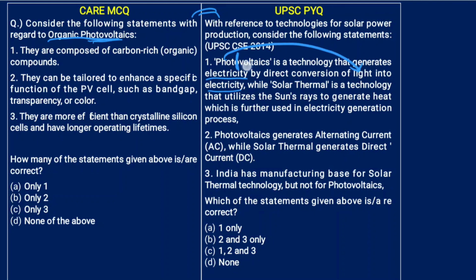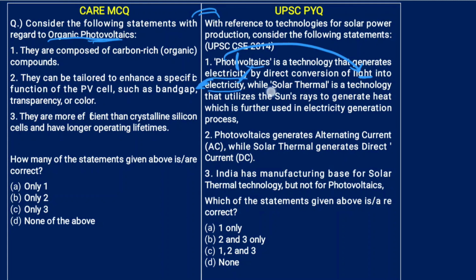Okay. And voltaics is a term related to electricity. So photovoltaics means it is a technology that generates electricity by direct conversion of light into electricity. So this part of the sentence is correct.